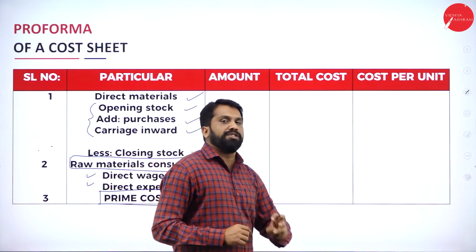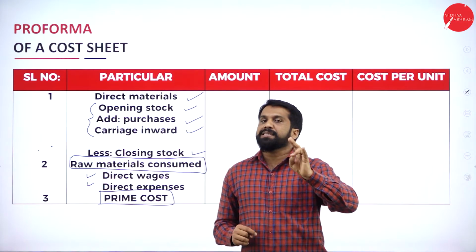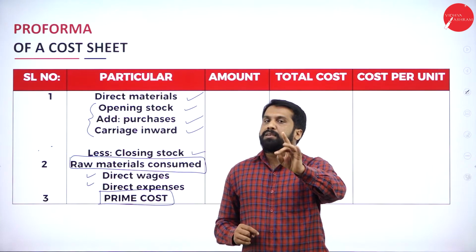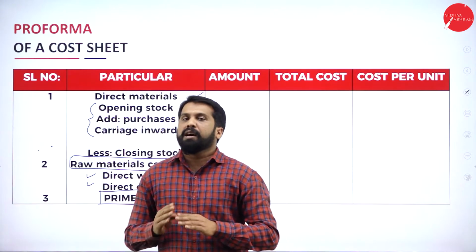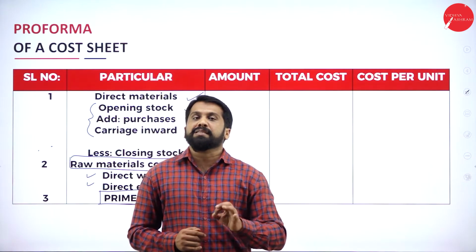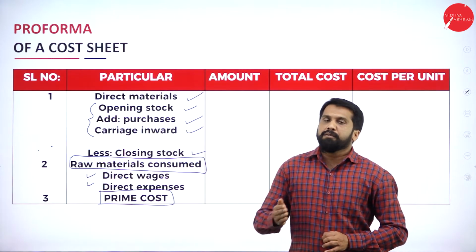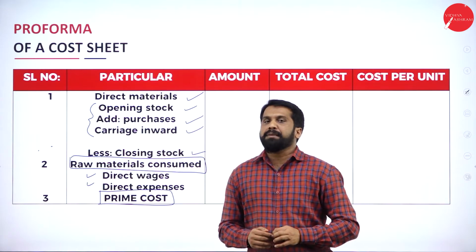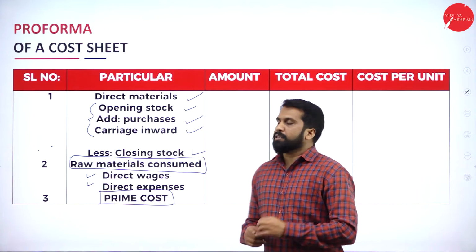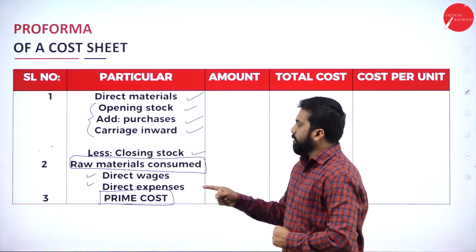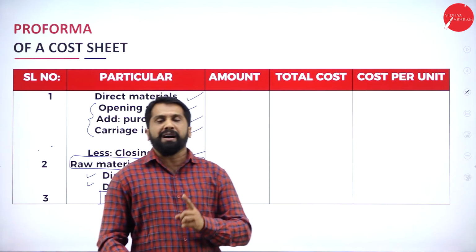What is that? First one is direct material plus opening stock plus purchases. So, once it is done with purchases, carriage inward. Up to this, it is done. Minus closing stock. What you will get? Raw material consumed. For this, you should add direct labor and direct expenses. You will get prime cost. So, if you add all the direct things, you will get prime cost. Hope you understood. This is your part 1.